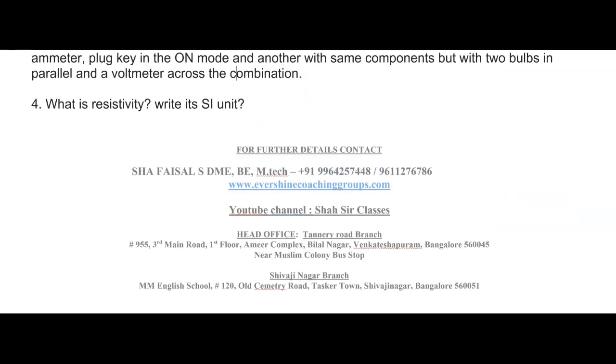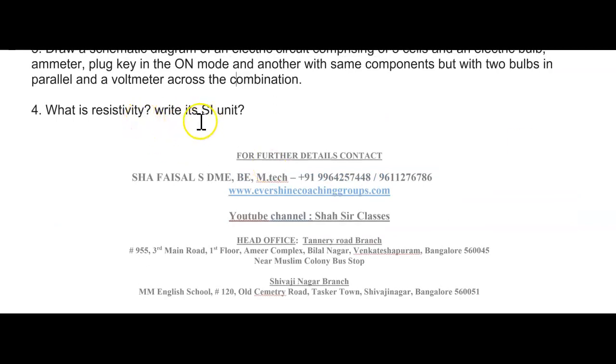I have forgotten one more question: what is electric current, and write the unit of electric current. That is one more question, please make a note. What is electric current? Write its SI unit. You can add this as option B: what is electric current? Write its SI unit.